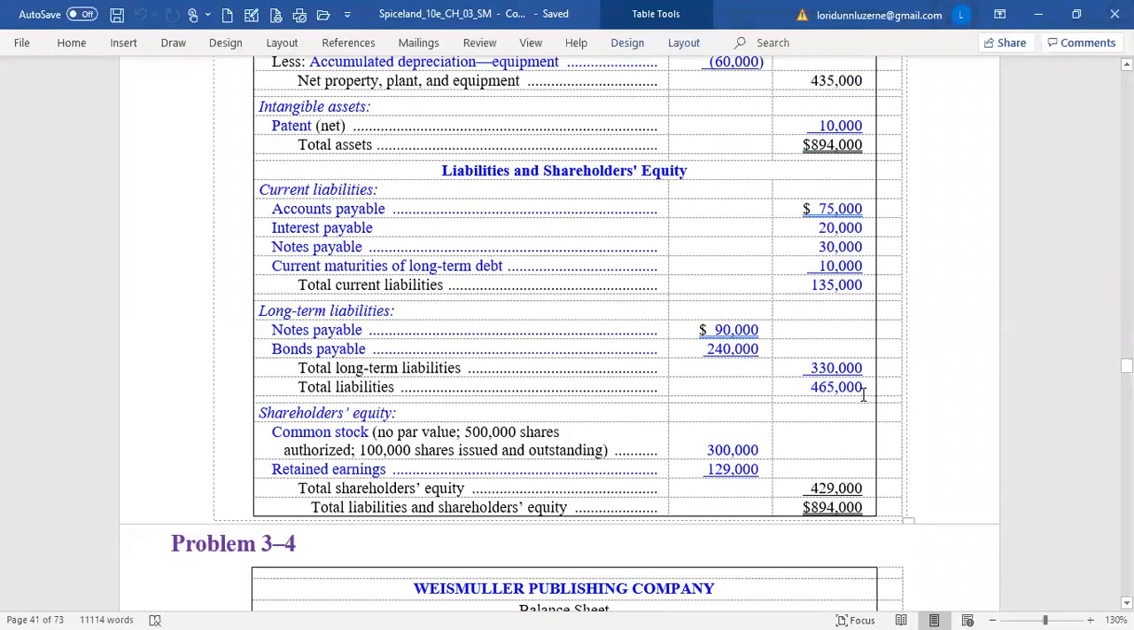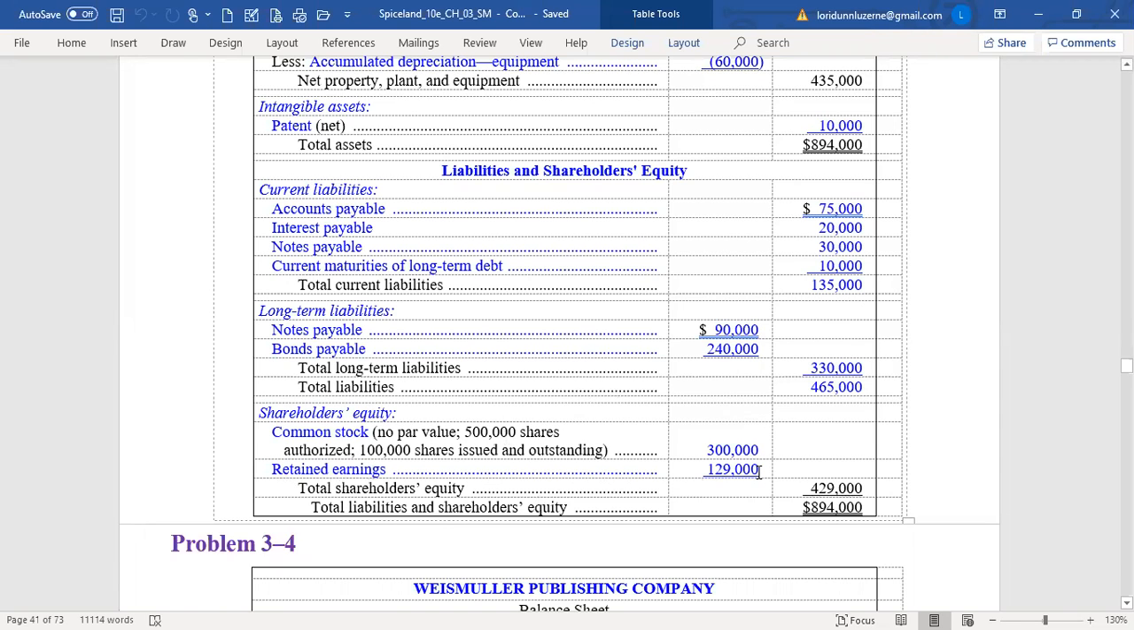In the final area, shareholders' equity, common stock, and the balance in the account is $300,000. But don't forget, we have to describe the common stock on the balance sheet. There's no par value, and we have to say how many shares are authorized, 500,000, how many shares are issued, and how many shares are outstanding. So 100,000 shares have been issued or have been sold, and the company has not purchased back any of those shares as treasury stock. If they had, they would subtract the treasury shares, the common stock they own of itself, from that 100,000 to get the outstanding amount.